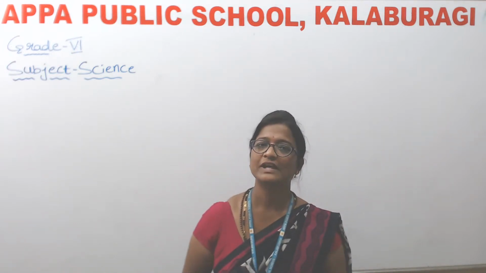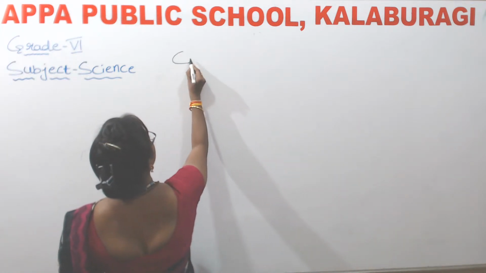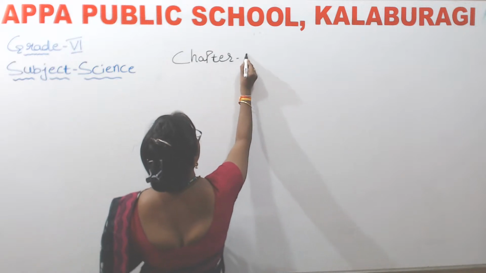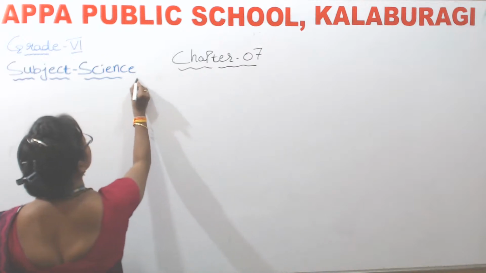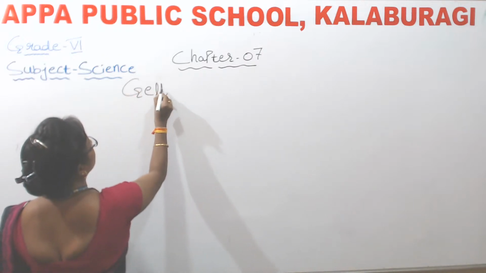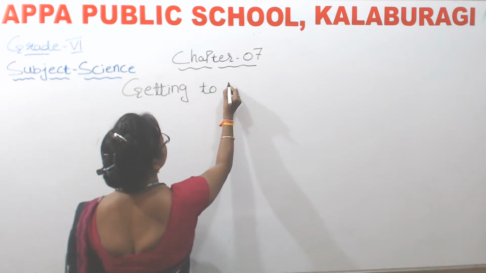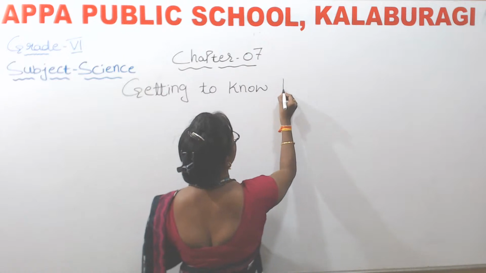So children, today we are going to discuss this only, that is chapter number 7, Getting to Know Plants. Okay.